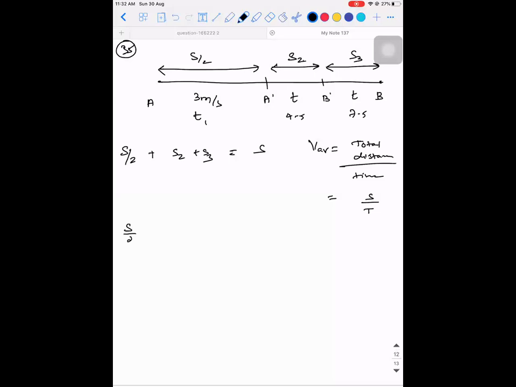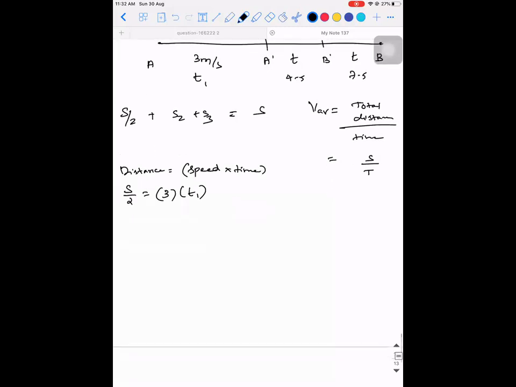You know that distance is equal to speed into time. I'm using distance is equal to speed into time because here I don't see anywhere the object is accelerating. So S by 2 is this thing. So S by 2 is equal to 6 T1, which implies T1 is equal to S divided by 12. Correct?